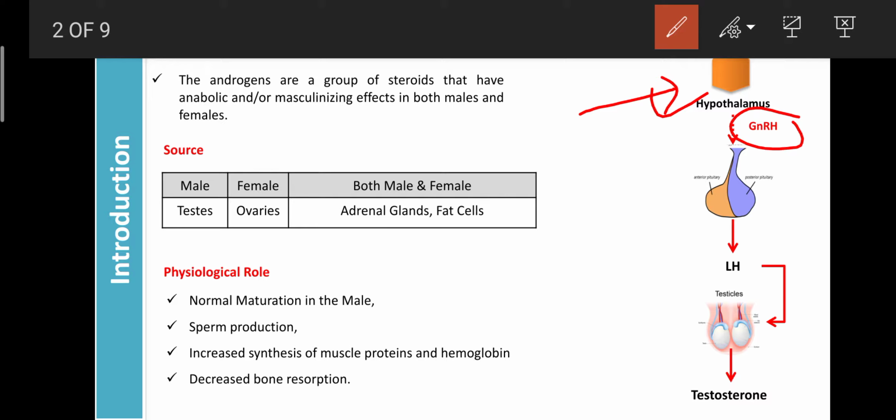This factor is released from the hypothalamus when the androgen level in the body decreases. Due to chemoreceptors or many other receptors, that signal is received by the cerebral cortex. Then the cerebral cortex integrates it if it is stable, healthy and relaxed. If there is stress, depression or anxiety, it can fail to recognize the message from the chemoreceptor, and at that time it can fail to secrete testosterone. That's why hormone secretion mainly depends upon the CNS.